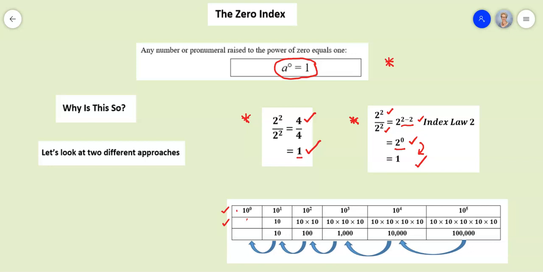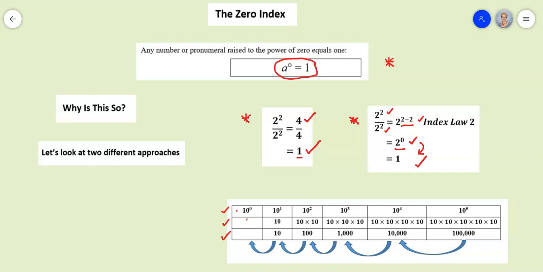10 to the power of 1 is 10, 10 squared is 10 times 10. 10 cubed is 10 times 10 times 10. 10 to the power of 4 is 10 times 10 times 10 times 10. And 10 to the power of 5 is 10 times 10 times 10 times 10 times 10. In the third row, we've got the numerical answer. So we can see that 10 to the power of 1 is equal to 10. 10 squared is 100. 10 cubed is 1,000. 10 to the power of 4 is 10,000. 10 to the power of 5 is 100,000.